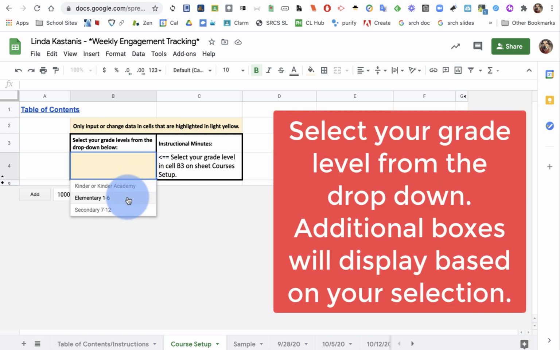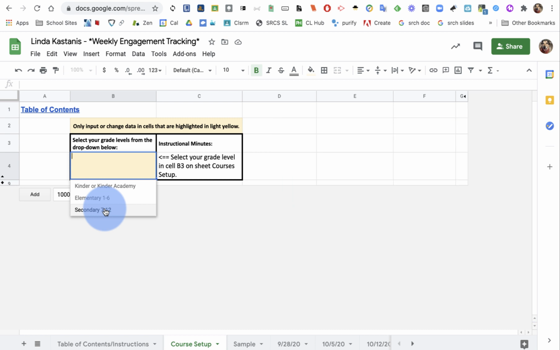That gives me the maximum number of minutes so that I make sure I'm meeting those state guidelines. If I am a 6 through 8 teacher, I'm going to select secondary 7 through 12, essentially for that same reason. I'm going to go ahead and select secondary. There's a little bit more involved in this one than there is in the elementary.